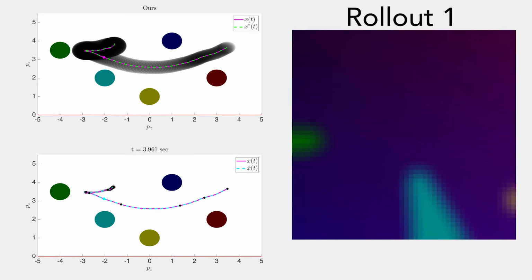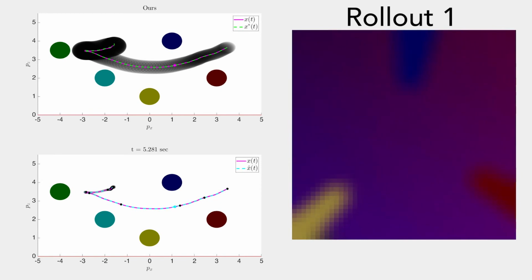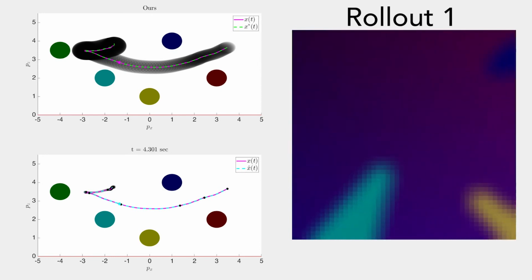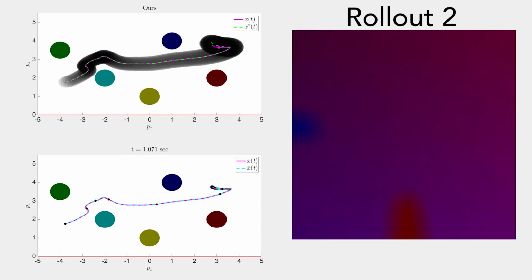Like before, we see that our approach can reliably shrink the tracking error, as well as keep the state estimation error low, and that the executed trajectory and the estimated state trajectory both stay in their corresponding tubes. This enables our method to reach the goal safely. And again, we obtain a similar result for the second rollout that we show over here.